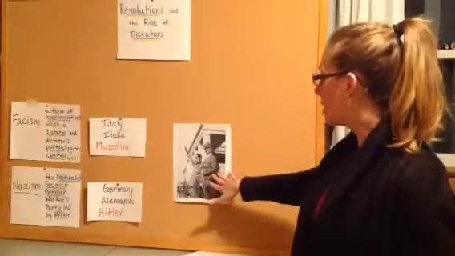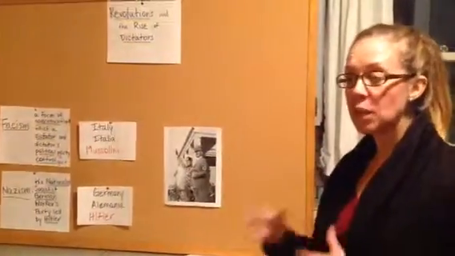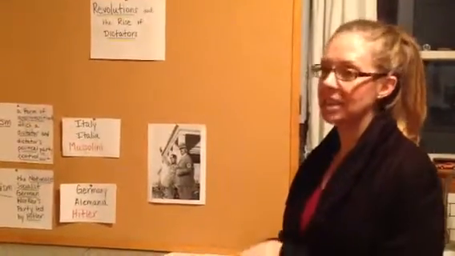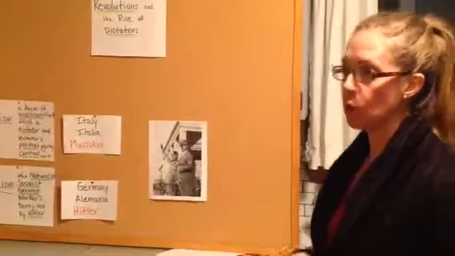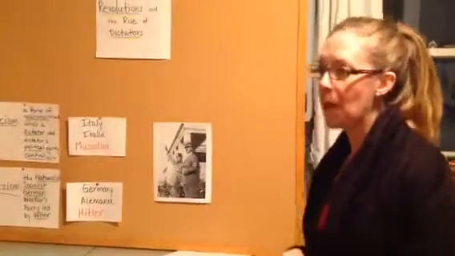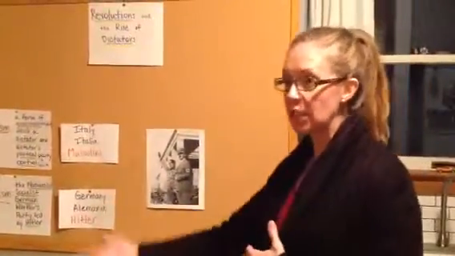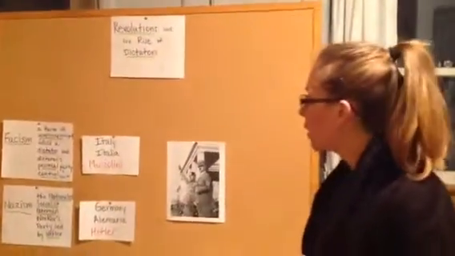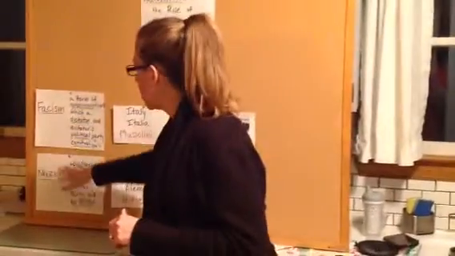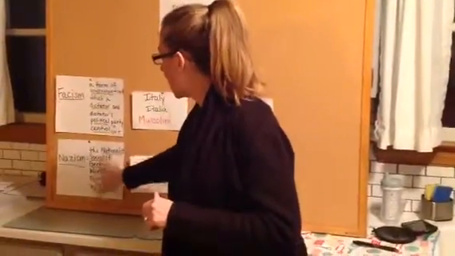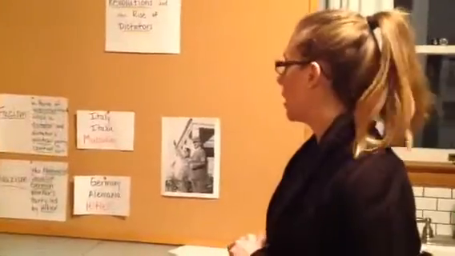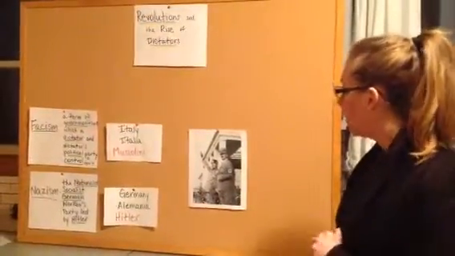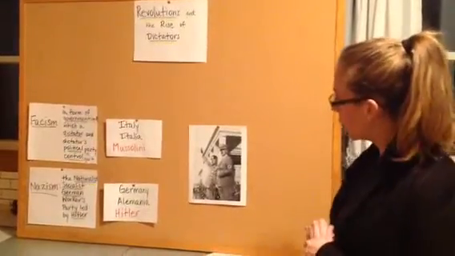I want you to notice that they are together because as we study this history, they were actually allies together in World War II. They were known as the Axis powers. We'll get to that in the next unit. But right now we're still in revolutions and the rise of dictators. So as you write these definitions down, again, I want you to underline the words that I have underlined here as well. And again, as you notice the picture here, what can you notice about these pictures?